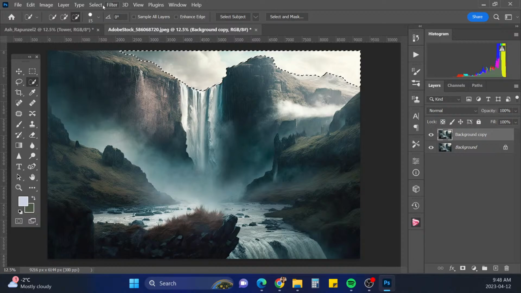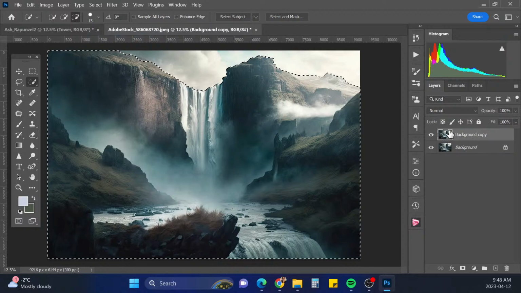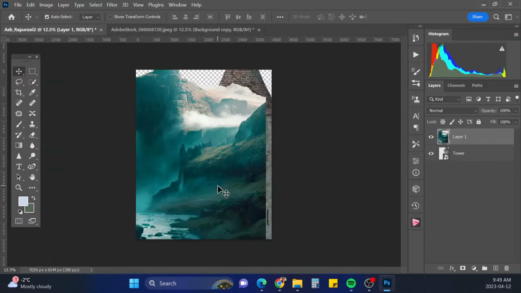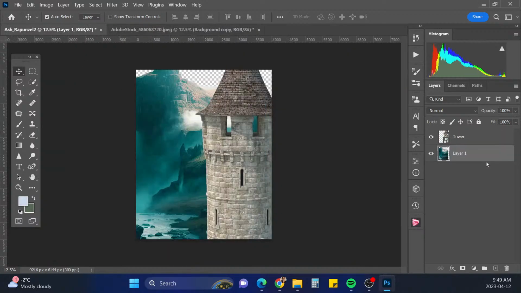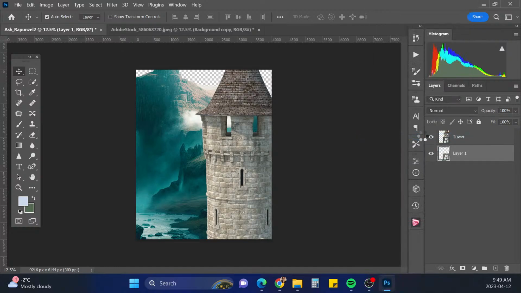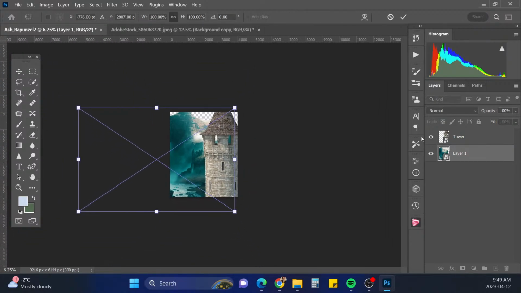Okay, now I'm just gonna invert this. I'm gonna go select and then inverse, and we're just going to grab it and drag it over to here, and we want that in behind. All right, so now I'm gonna right click and convert it to a smart object. Control T, and we need this to be a lot smaller.